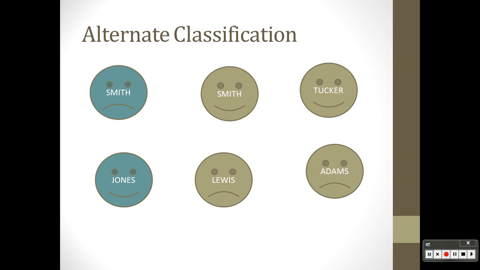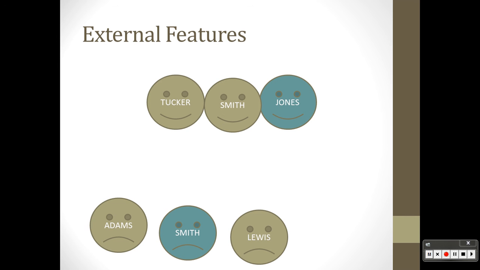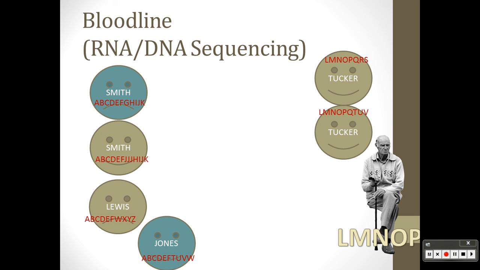Alright? So in this situation, we can do the same thing. We have a group of animals, let's classify them. Everybody who is blue, go to the left. Everyone who's gray, go to the right. You know? Or everyone who's smiling, go one way. Everyone who's not smiling, go the other. That's how we classify at the moment. An alternative way to classify, I did not animate that right, is to look at blood types and do DNA sequencing. And that way we can work out whose grandparents are who.